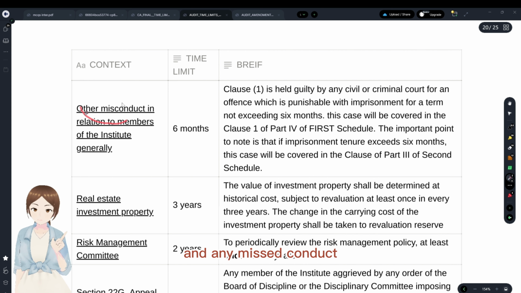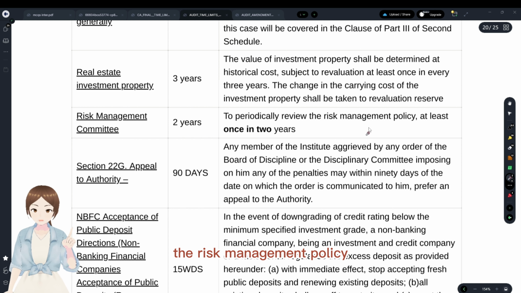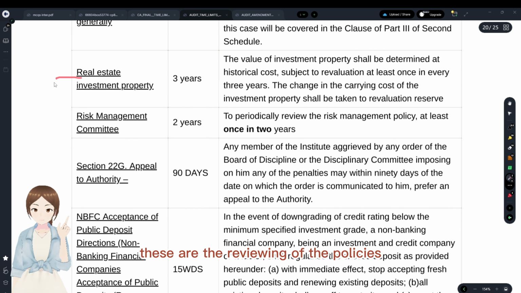And any misconduct for the members, this is again Clause 1 of Part 4 of the First Schedule, where any member involved in a civil or criminal liability or offense who has got imprisonment for a term not exceeding 6 months. If it exceeds 6 months, it comes under the Second Schedule. If it touches 6 months, it comes under the First Schedule. And real estate property investment has to be reviewed once in 3 years. And the risk management committee has to meet or review the risk management policy at least once in 2 years. These are the reviewing of the policies and procedures and limits, etc.